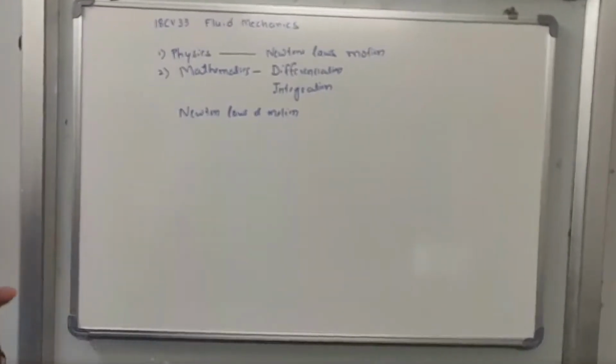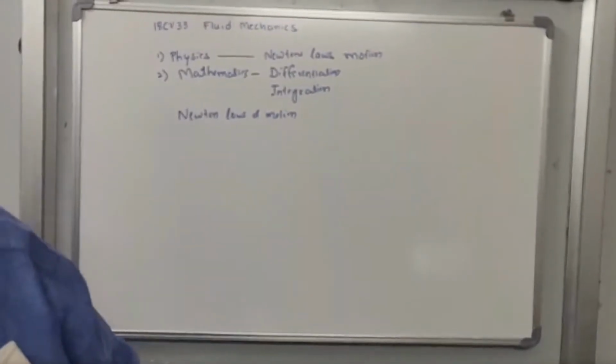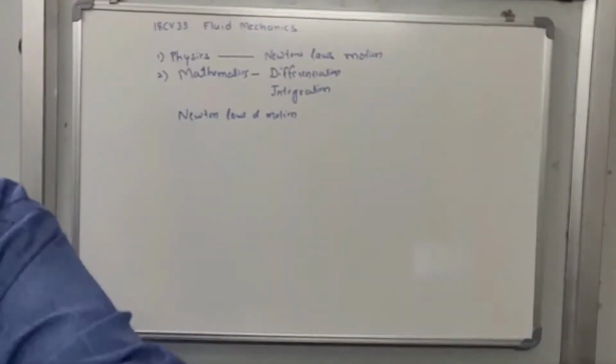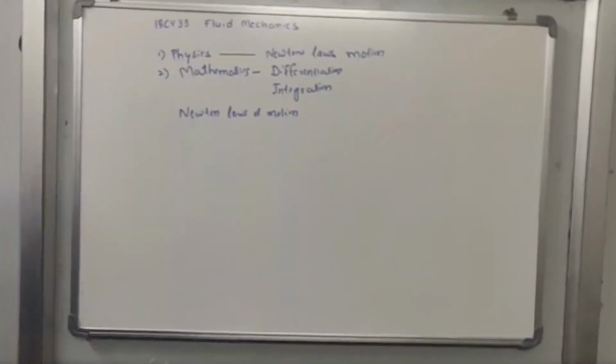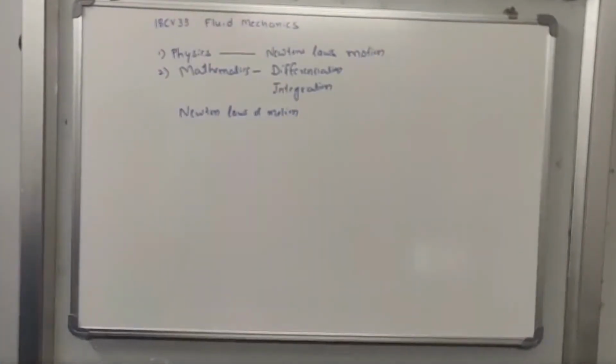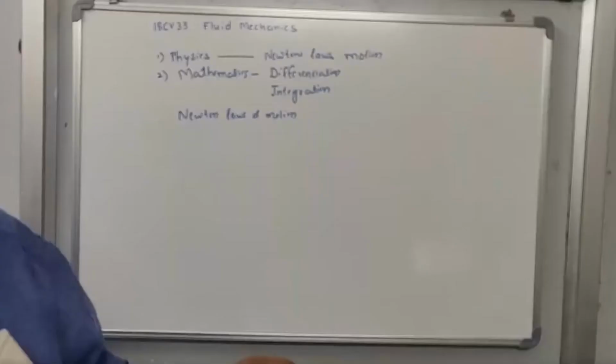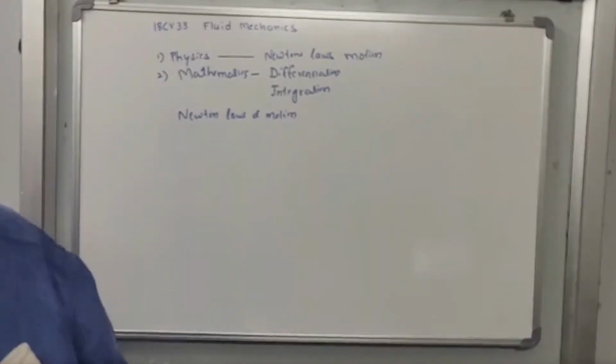Then Newton's second law of motion states that the rate of change of momentum is directly proportional to the external applied force. What is momentum? Momentum means mass into velocity.